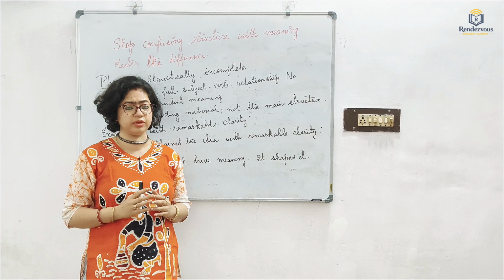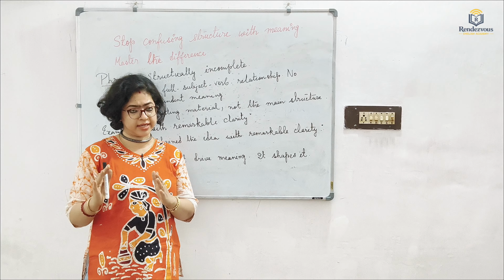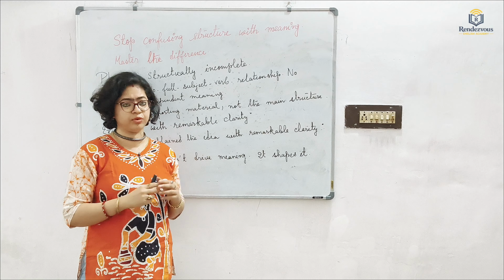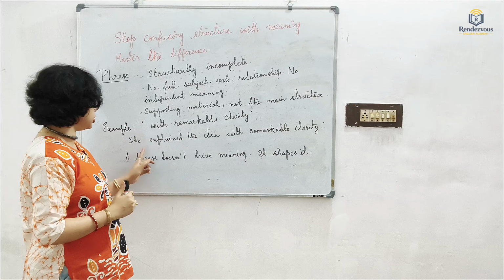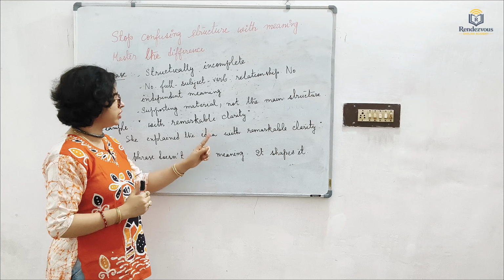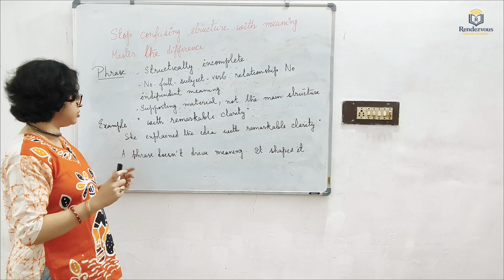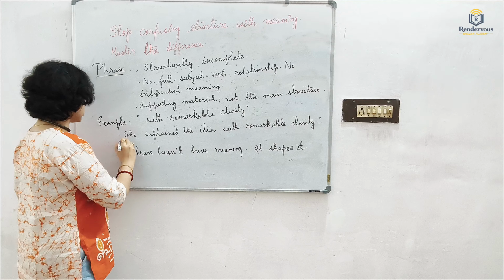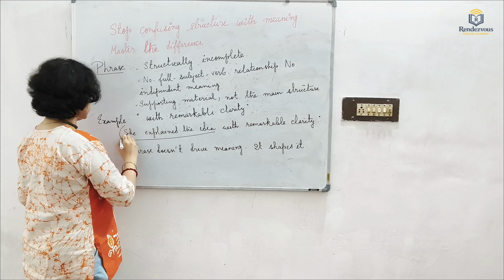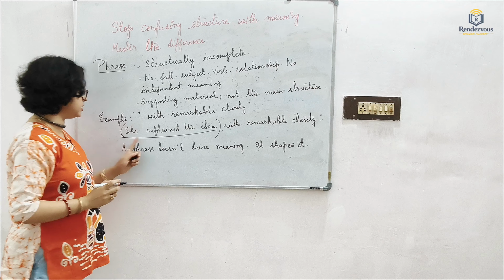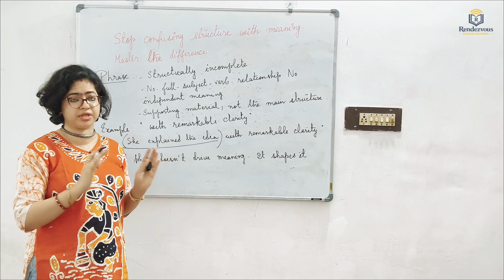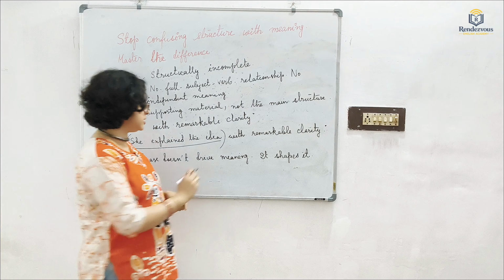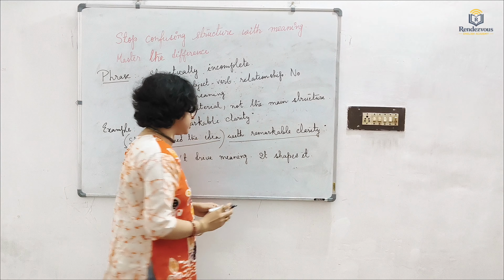Coming to the next example: with remarkable clarity. Now, look at the board as I put this phrase into a sentence. She explained the idea with remarkable clarity. Notice that she explained the idea is already an independent sentence. This sentence survives on its own. It has a complete meaning, a complete SVO structure. And this is the phrase: with remarkable clarity.